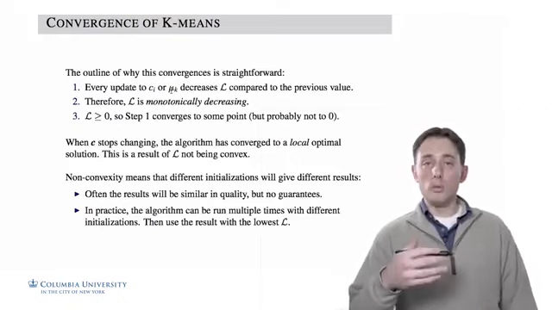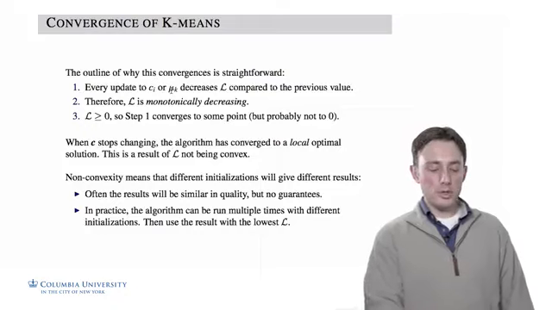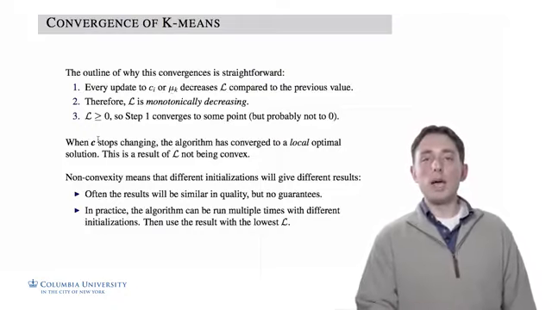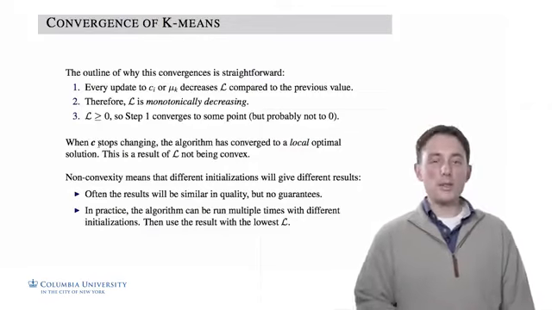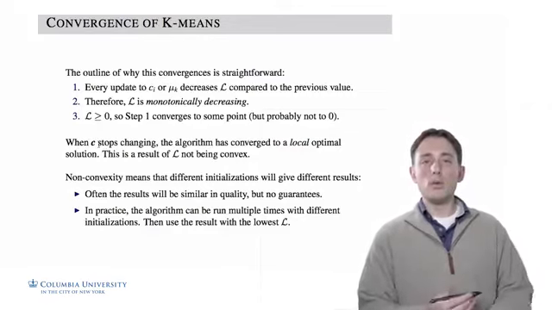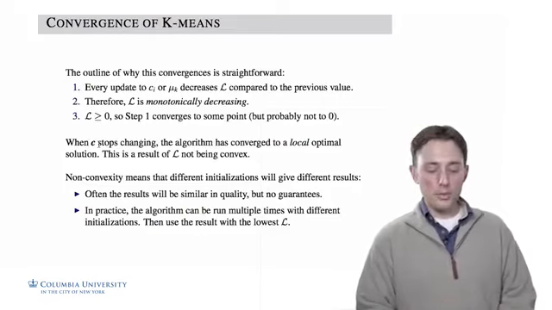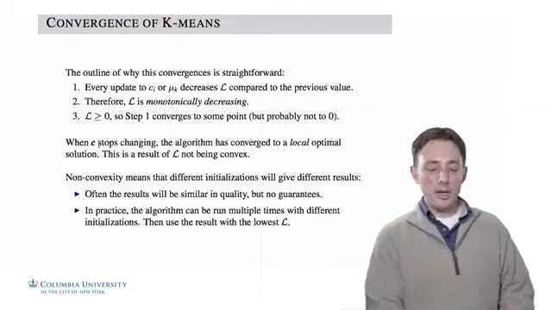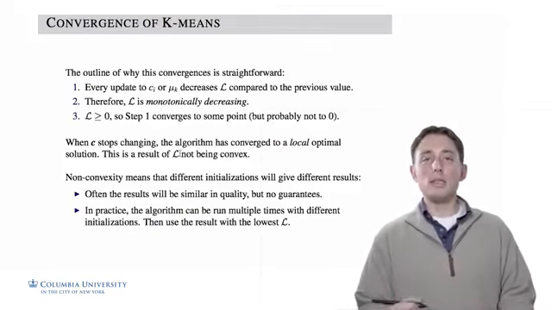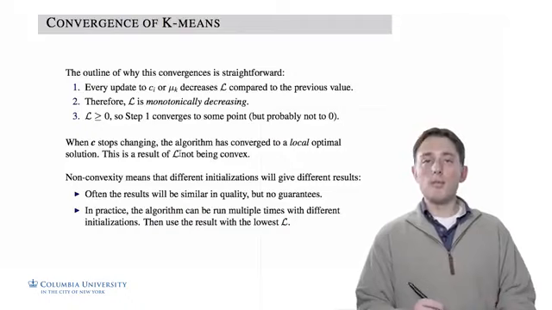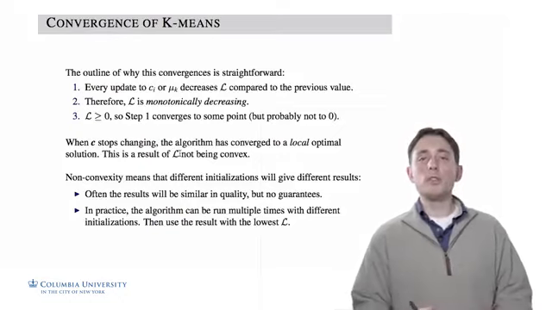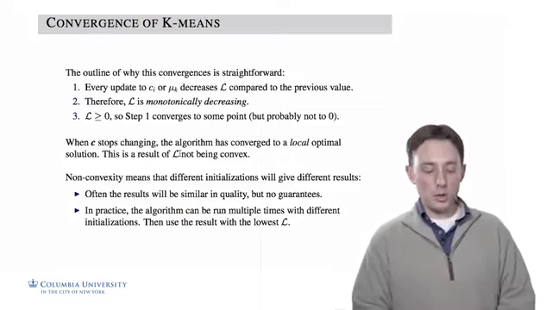One way we can prove that it has converged is if C stops changing, then mu is not going to change. And if mu is not going to change, C is not going to change. So once these values stop changing, we know that we've converged. We can't improve it anymore. However, again, because this function L is not convex in C and mu, maybe it's convex in one of them but not in the other, but it's not convex in both C and mu together, what we've converged to is a local optimal solution, not the global optimal.